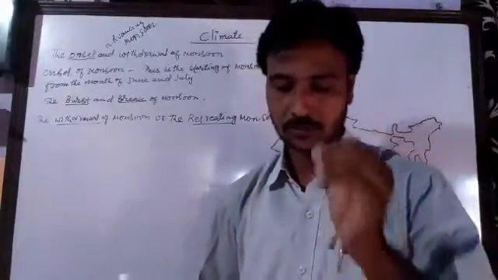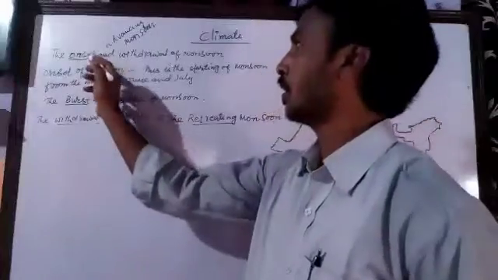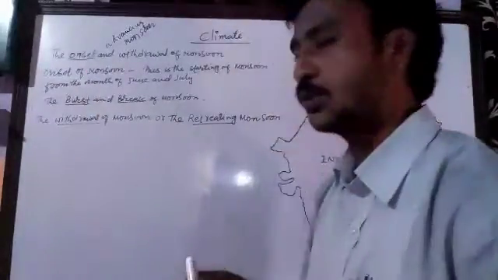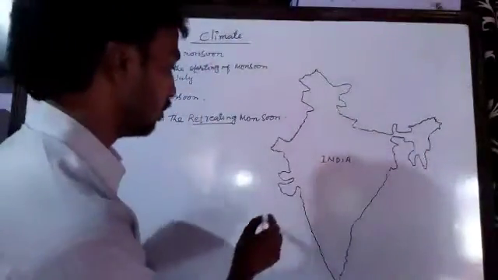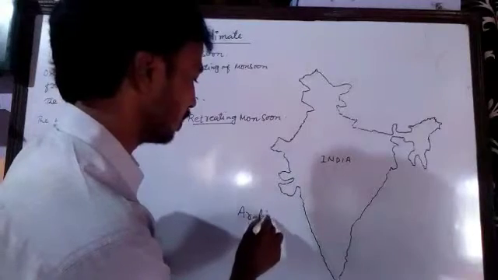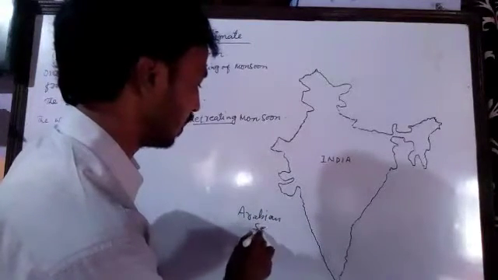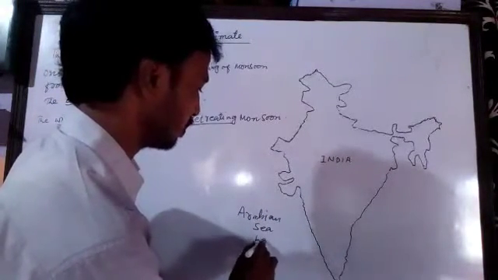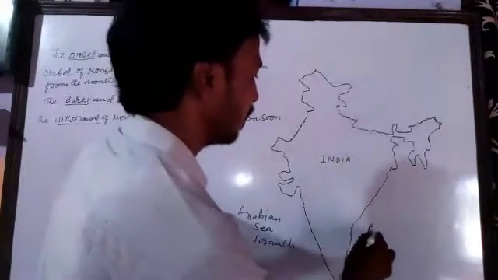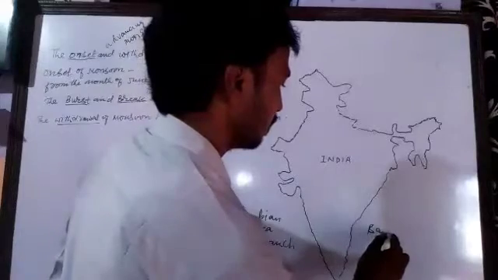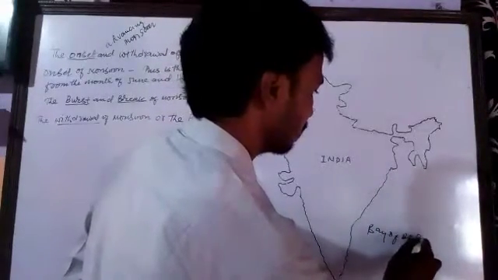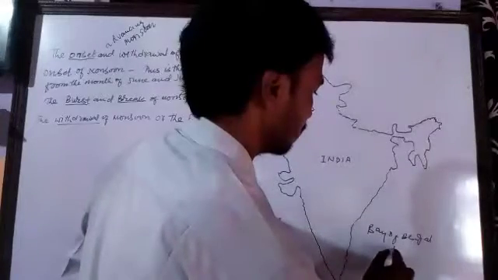The monsoon mainly starts from two branches: the Arabian Sea branch and the Bay of Bengal branch.